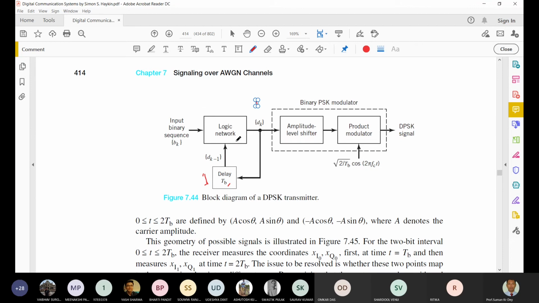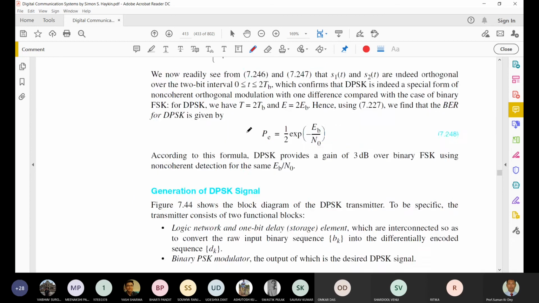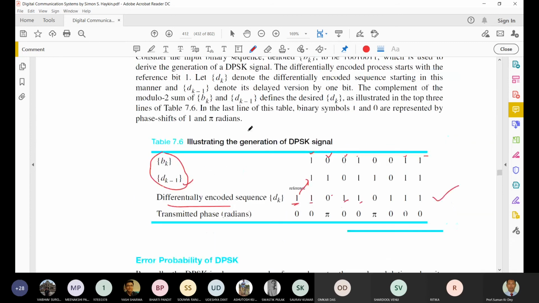Okay, it will do the logic operation, the mod 2 sum. Then we'll get dk, and again the dk value will come here and appear after TB delay. So whatever the value in dk, it is appearing as dk minus 1. Again this value will shift over here.